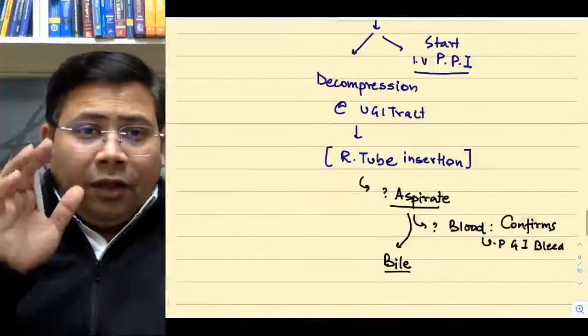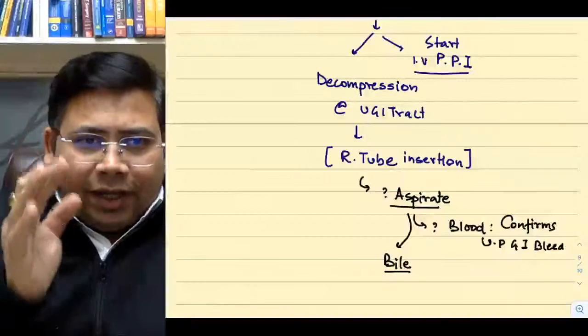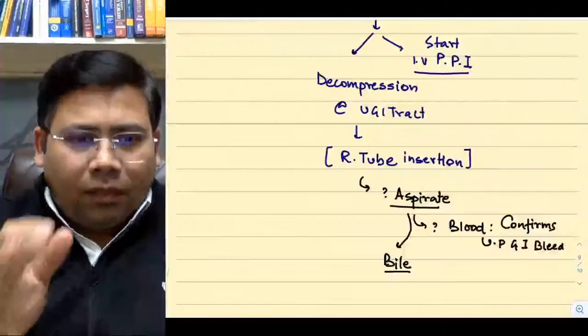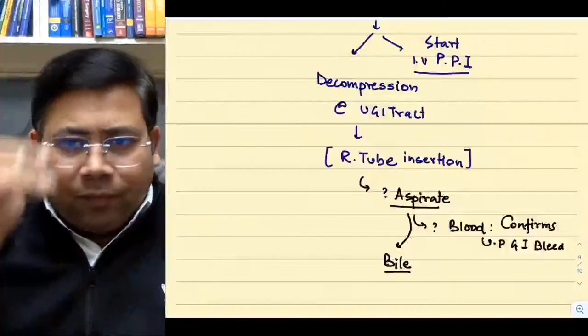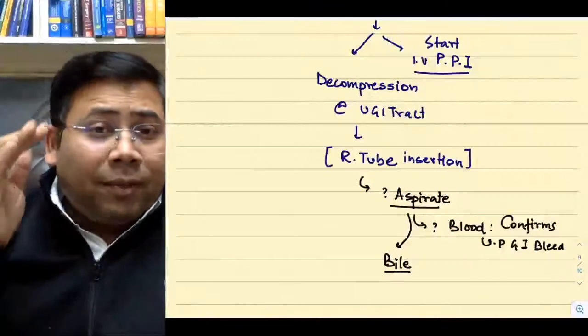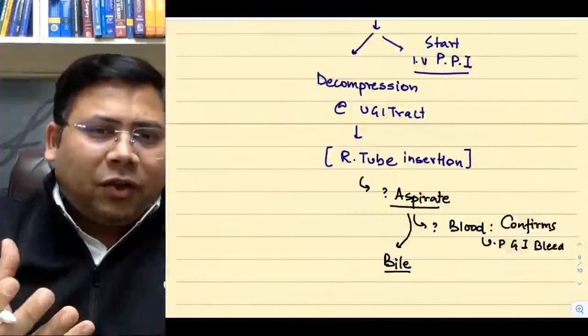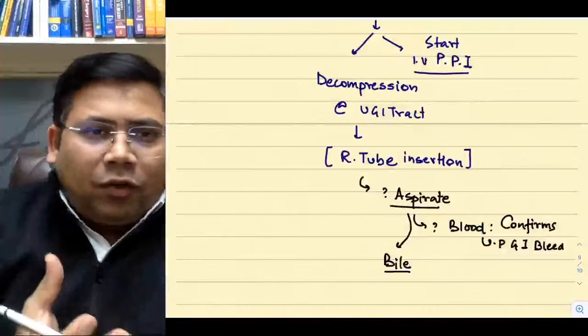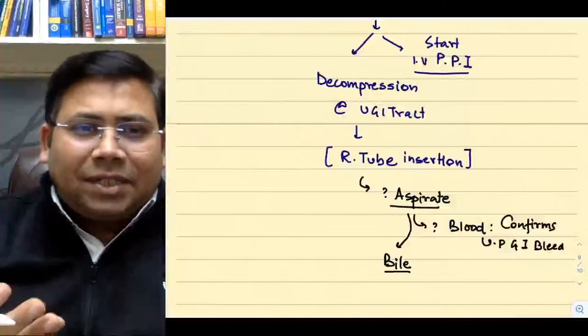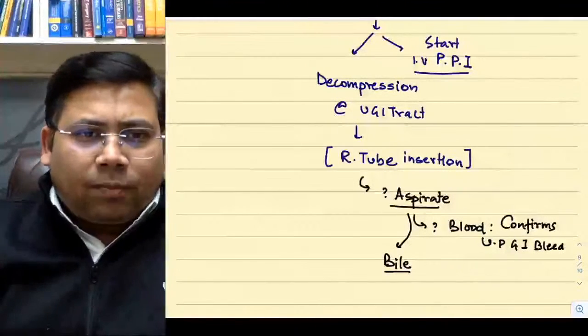Upper GI bleed is defined as any bleeding proximal to the ligament of Treitz. So if it is bile, that means up to the second part of the duodenum there is no source of bleed, because the ampulla is giving you bile and there they don't have bleeding. It's seldom seen that you will have bleeding from the third and fourth part of the duodenum.